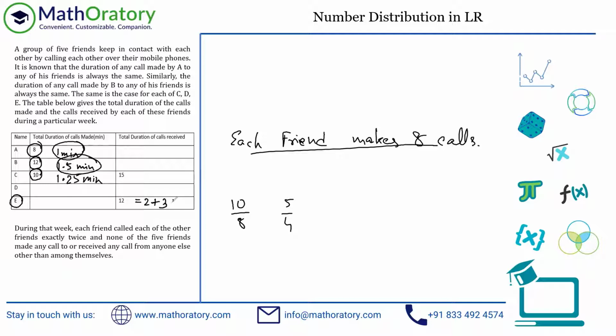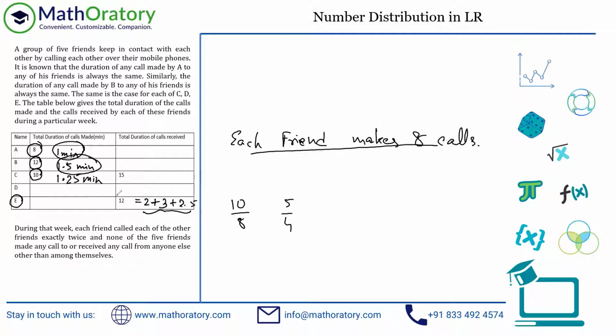And same thing for C, 1.25 minutes each of the calls, so 2.5 minutes contributed from C's point of view, right? So these are the timings that we have with us. Now, the only thing that is missing out here is for D, right? So just check this total out. 2 plus 3 plus 2.5, so that adds up to 7.5. So you have this 12.